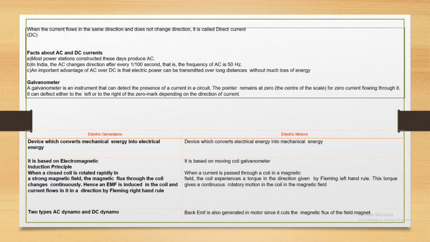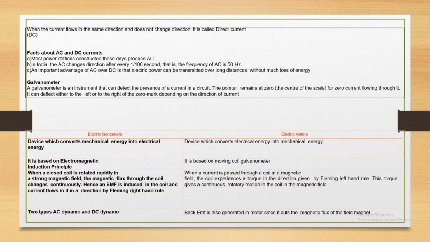The main advantage of AC is that it can be transmitted over a long distance without much loss of energy. AC includes the frequency, you already know. If the frequency increases, energy increases in a communication system, we already read this. Frequency increases, energy increases, so you can cover a large distance. Just the same concept.